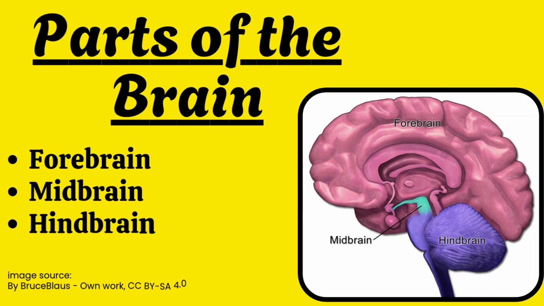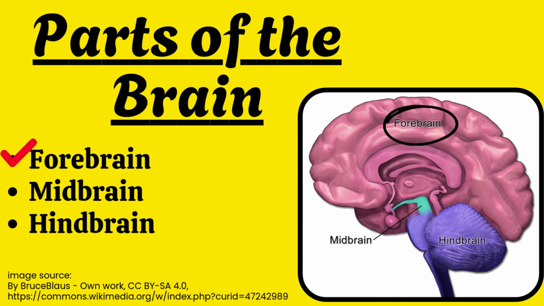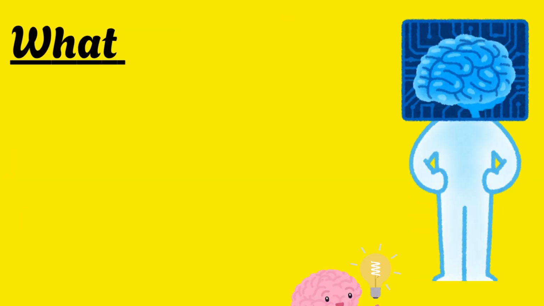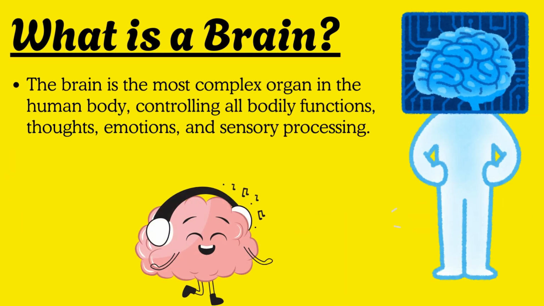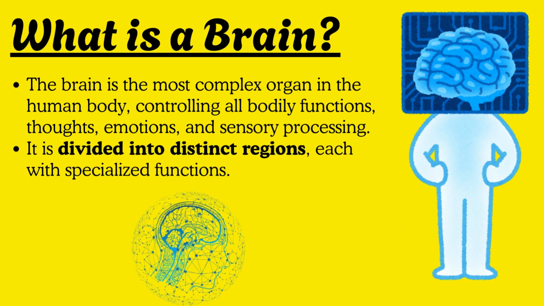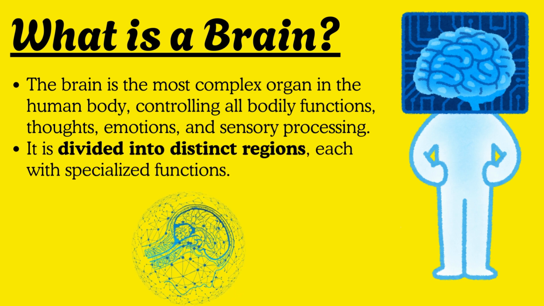In this video, we will discuss the parts of the brain, which include forebrain, midbrain, and hindbrain. What is a brain? The brain is the most complex organ in the human body, controlling all bodily functions, thoughts, emotions, and sensory processing. It is divided into distinct regions, each with specialized functions.